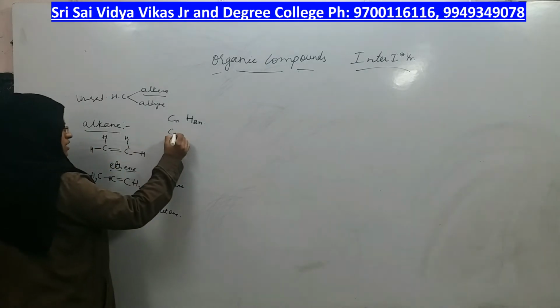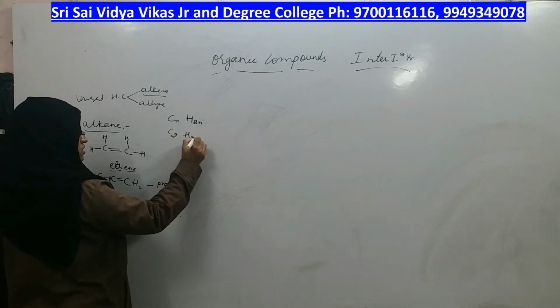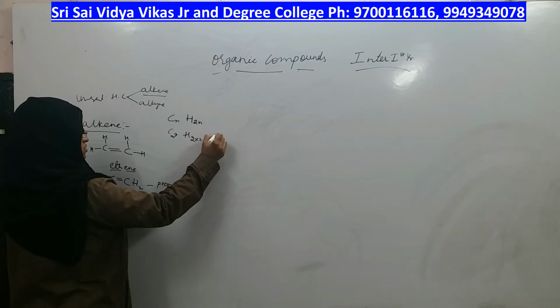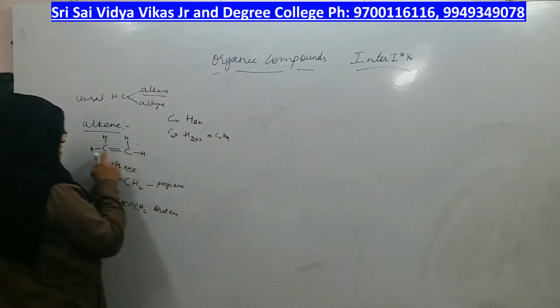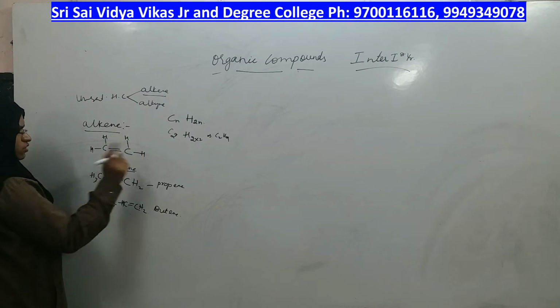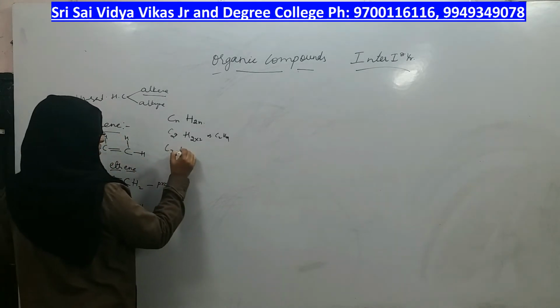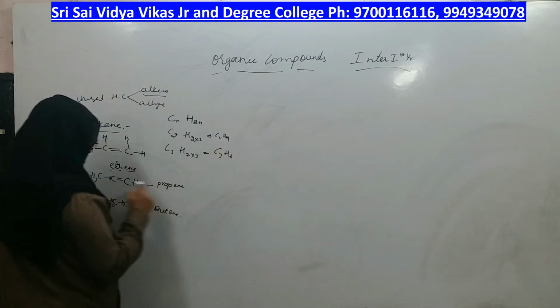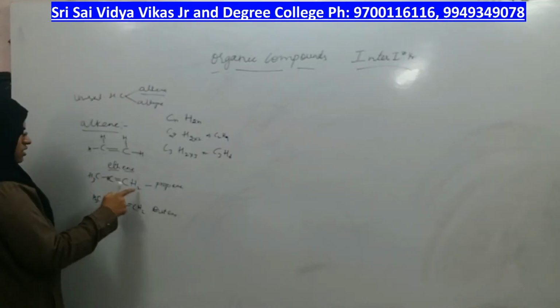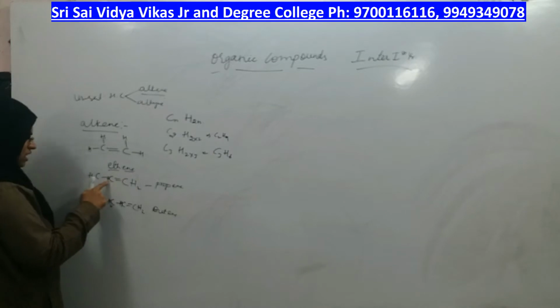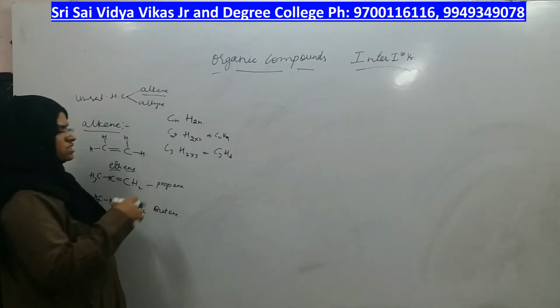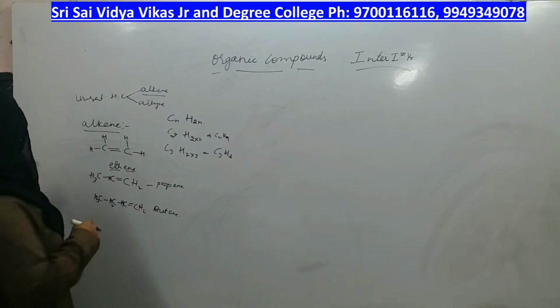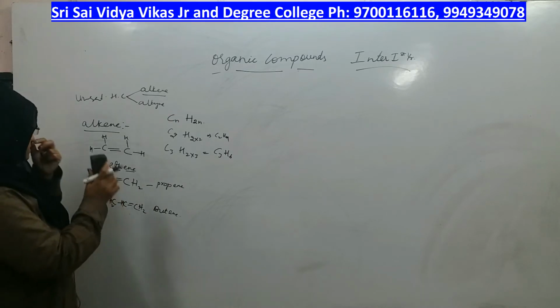If carbons are 2, how many hydrogens will there be? C2H4. Is it correct? C2, 1, 2, 3, 4, H4, correct. C3H6, is it correct? 1, 2, 3, and 2 times 3 is 6, correct, right? So this is the general formula for all the alkenes, right?